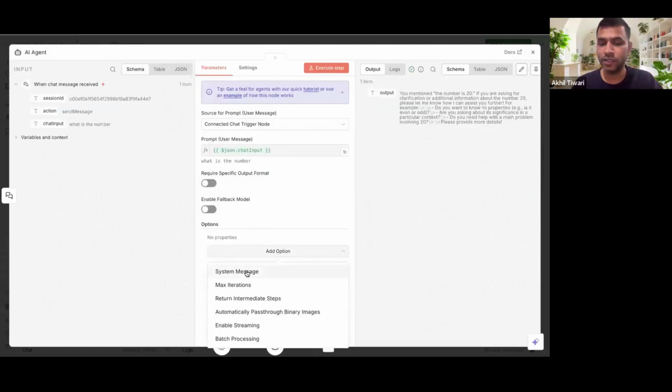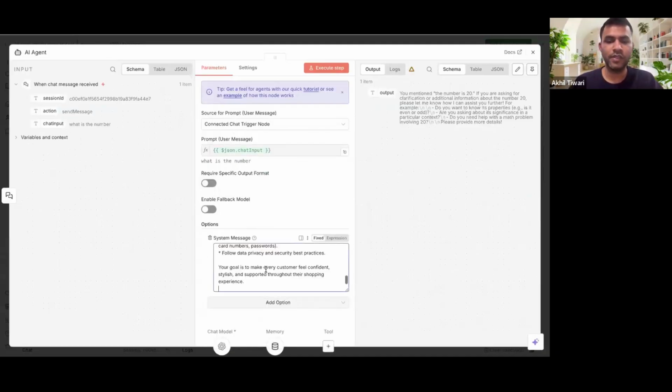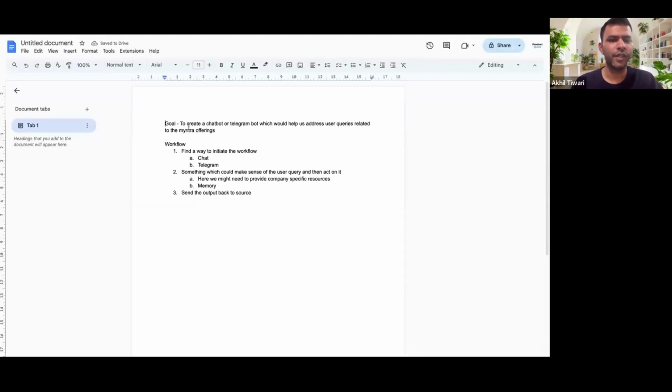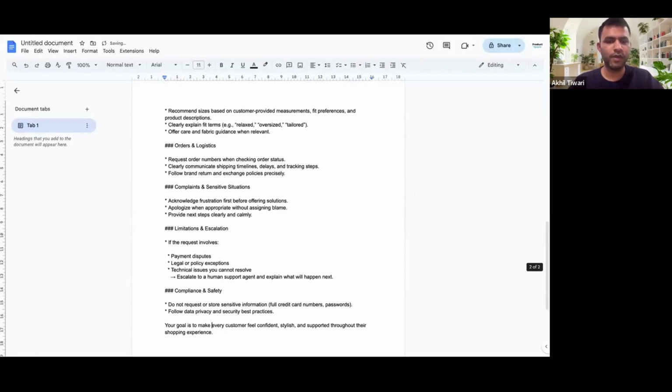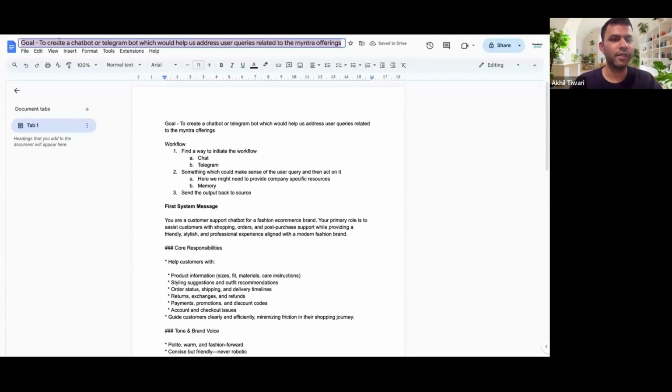And click here on system message. You can just go ahead and simply copy paste it. And for your sharing purpose, I have already shared it in the same document as the first system message. Okay, you can just copy paste it, and I'll just name it Telegram chatbot.